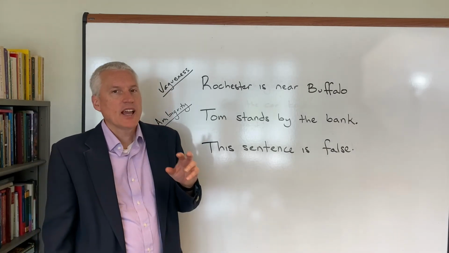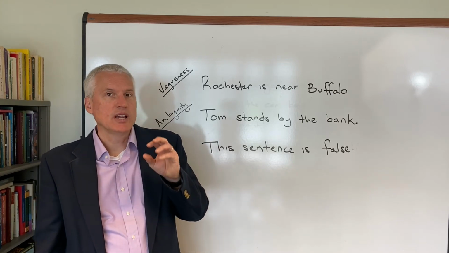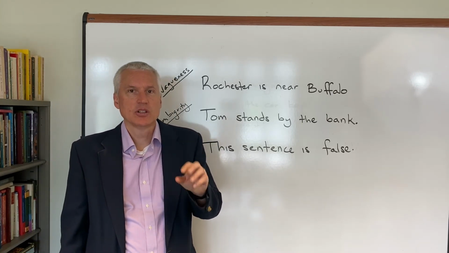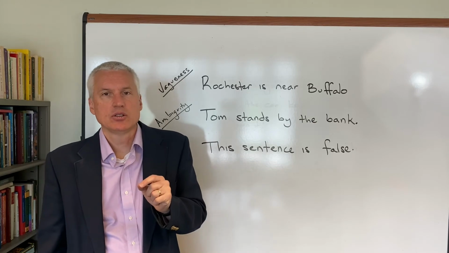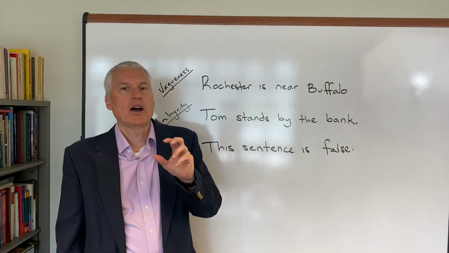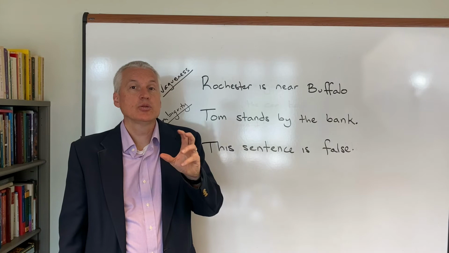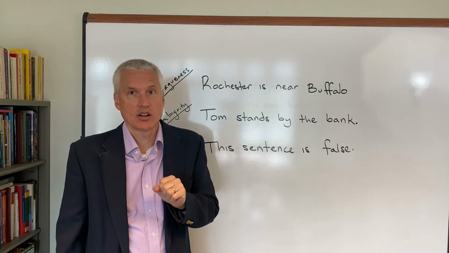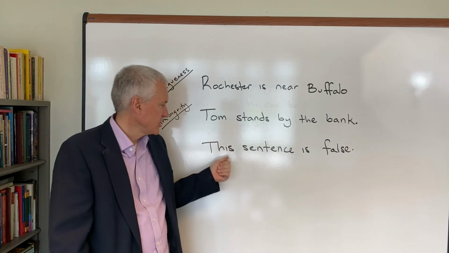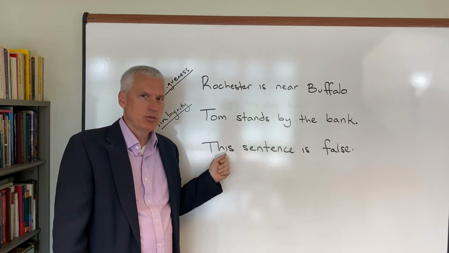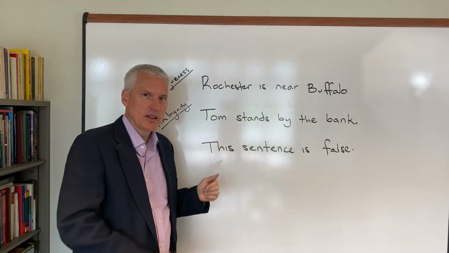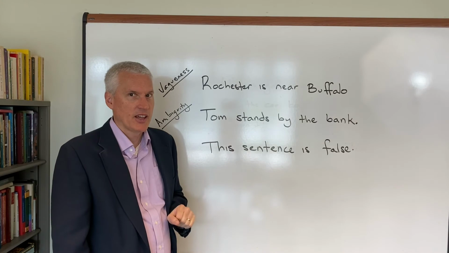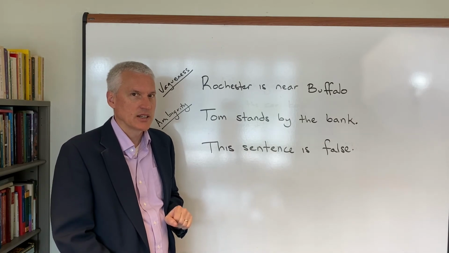So that suggests what we really want to do is have a standard in our logical language about the truth value of the sentences in our logical language. As for this sentence, we think maybe what's going wrong here is that the sentence talks about itself, so we'll certainly not allow that either in our logical language.